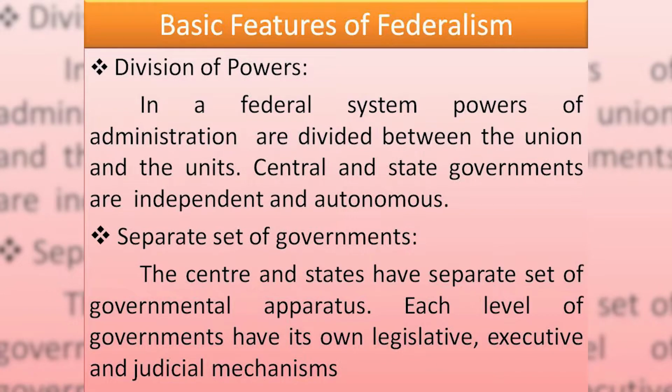In a federal system, powers of administration are divided between the union and units. Central and state governments are independent and autonomous. First of all, there will be a division of power. Both administrative and political power should be divided between center and state governments, or a union and units.